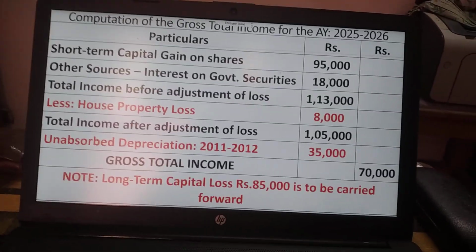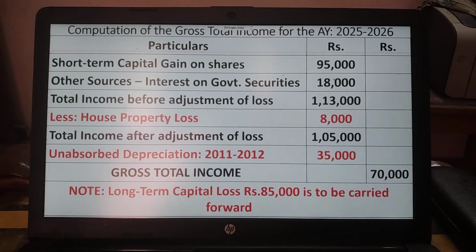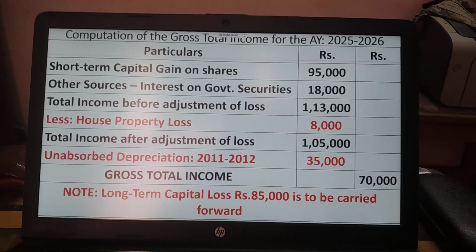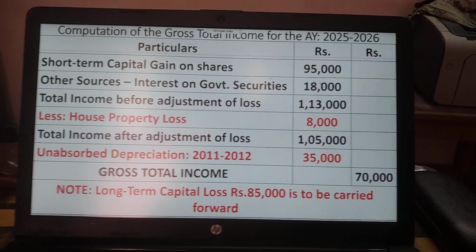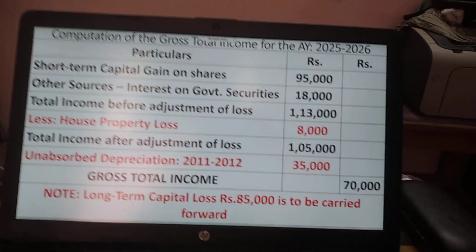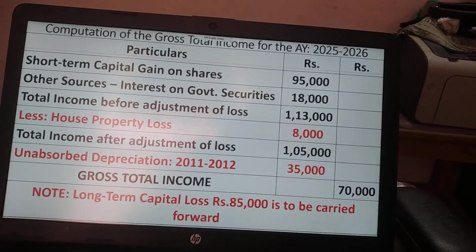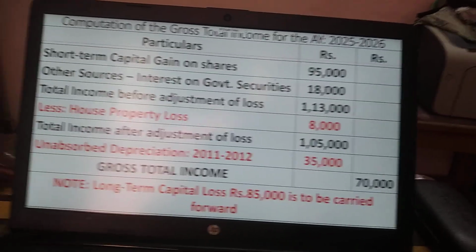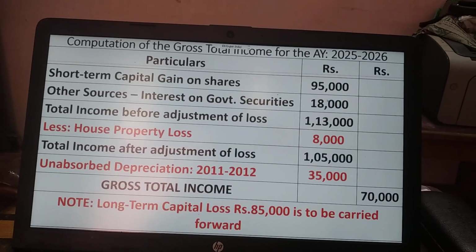You see, 95,000 plus 18,000 comes to 1,13,000, which is nothing but the total income before adjustment of loss. Okay, first you include all the income, so loss can be set off only against the income. If income is there only, then only the loss can be set off, otherwise the loss cannot be set off. First you include all the incomes.